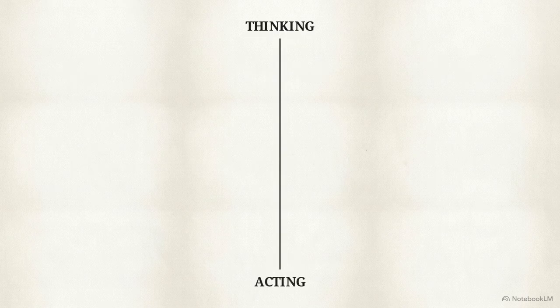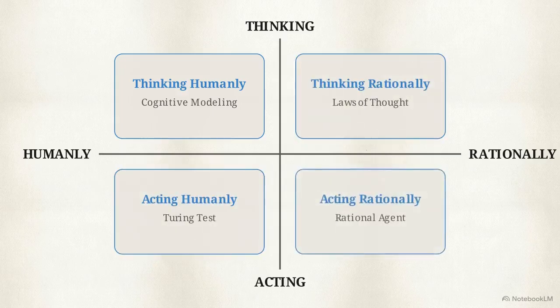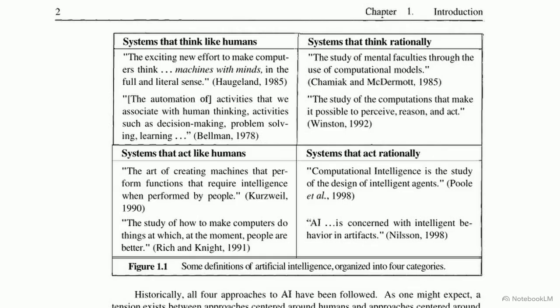The vertical axis separates internal mechanisms from external results. Do we model internal thought processes or observable behavior? The horizontal axis represents success, measuring fidelity to human performance on the left and an ideal mathematical rationality on the right. This matrix shows 4 quadrants where every major AI approach fits.